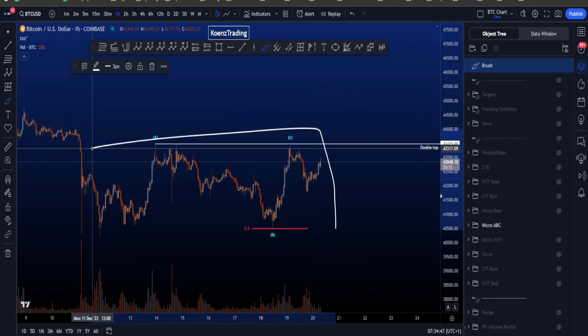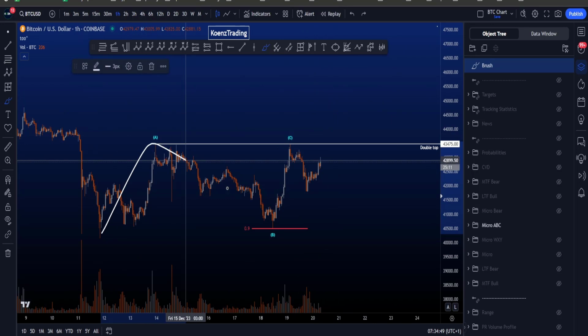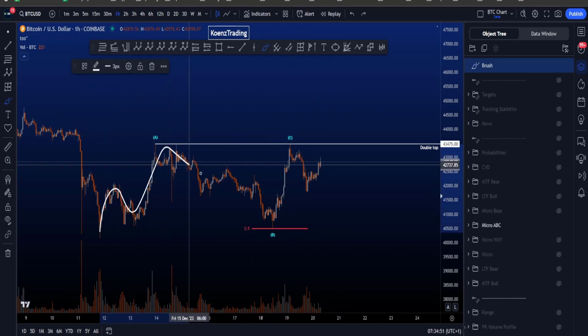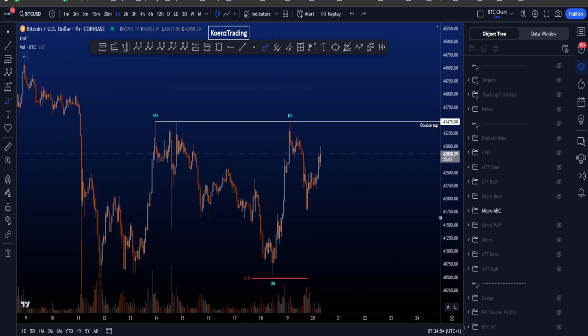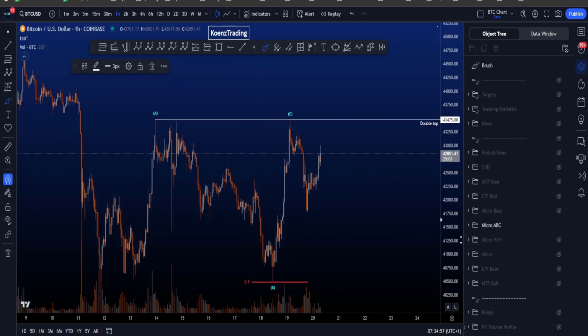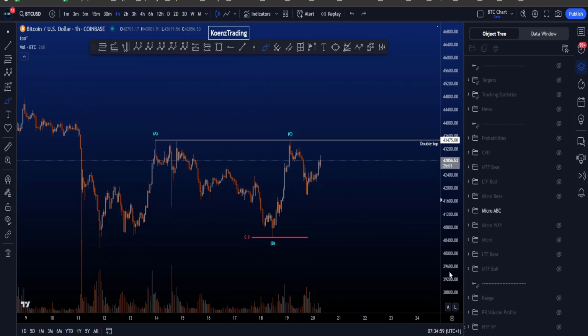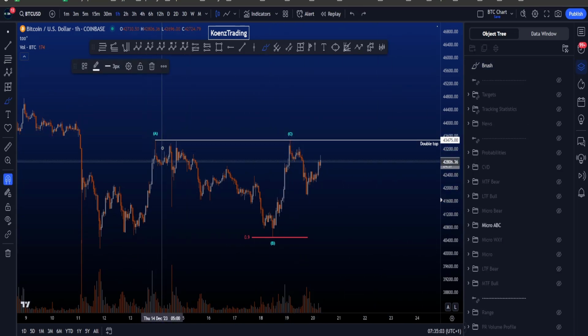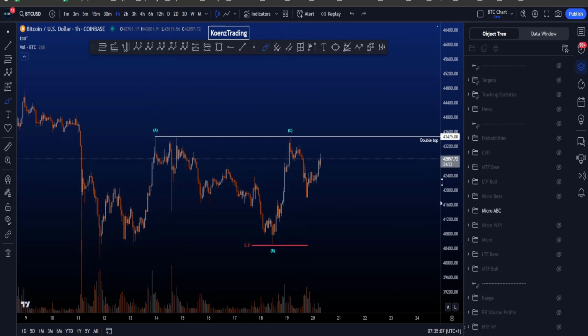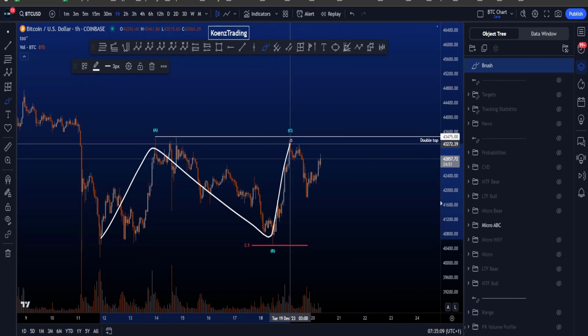And if you look at this range over here as an A, B, C, and then a flat, 3 wave A, complex B, and then a wave C, then first of all, wave B on my chart here did not hit the 0.9 Fibonacci, which for a flat is a minimum requirement, and wave C over here did not hit the high of A. It didn't take the high of A.